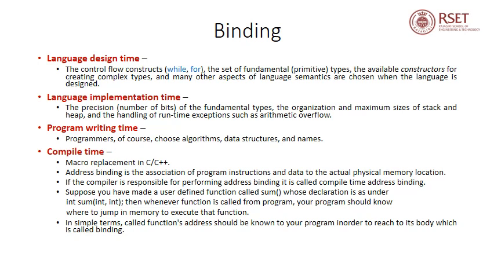Address binding is the association of program instructions and data to the actual physical memory location. If the compiler is responsible for performing address binding, it is called compile time address binding. Suppose you have made a user-defined function called sum, whose declaration is int sum(int, int). So it has two integer parameters and it returns an integer. Then whenever the function is called, your program should know where to jump in memory to execute that function. In simple terms, the called function's address should be known to your program in order to reach its body, which is also called address binding.